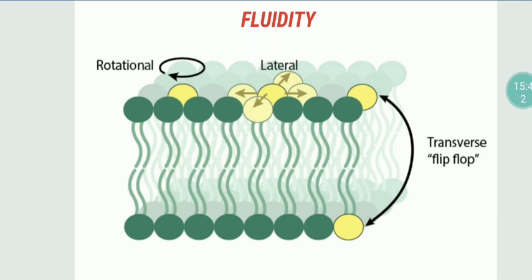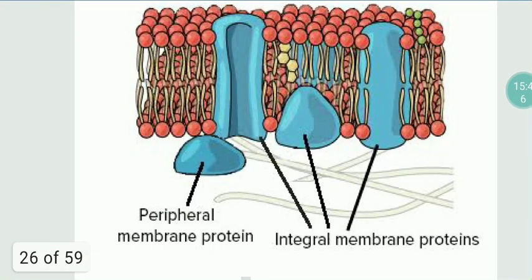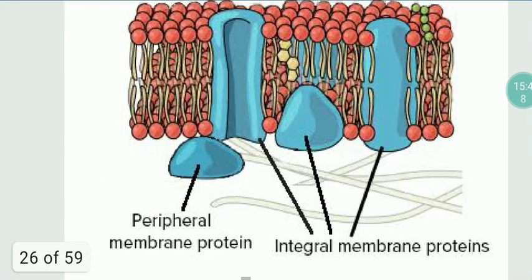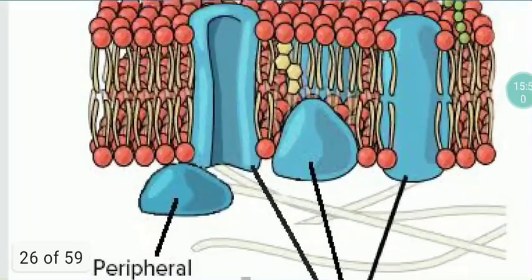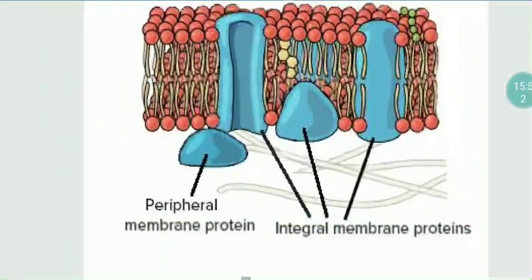Proteins are occupying 52%. Now let us see proteins. The blue colored, bigger ones are known as the proteins. Based on the ease of extraction of the proteins, we classify these proteins into two types. How easily can you pluck this protein molecule.